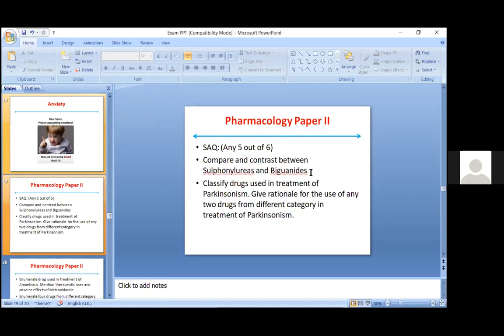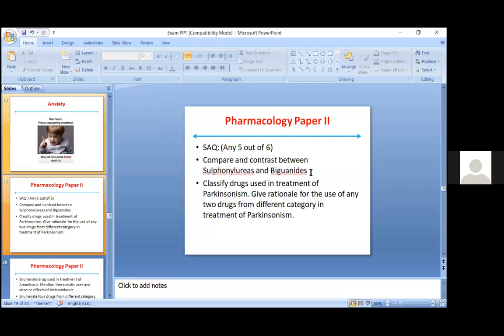Next is classification of drugs used in treatment of Parkinsonism. This is a very important and very easy question, and give the rationale for the use of two drugs from different categories in treatment of Parkinsonism. Whenever such a question comes, you have to always write about levodopa and carbidopa. Give maximum weightage to those two drugs, especially in combination.